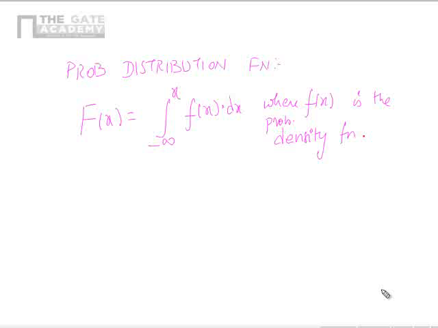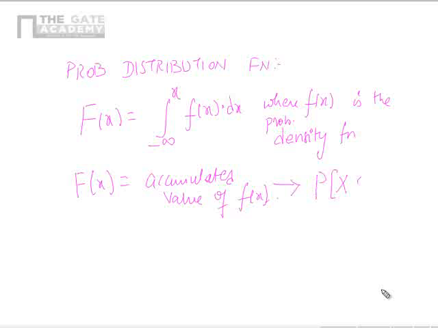Means what? F of x is nothing but the accumulated value of small f of x. We have already seen what you mean by the accumulated value of small f of x. Means what? Probability that X is less than or equal to x. Correct? See, what do you mean by probability of X less than or equal to a?